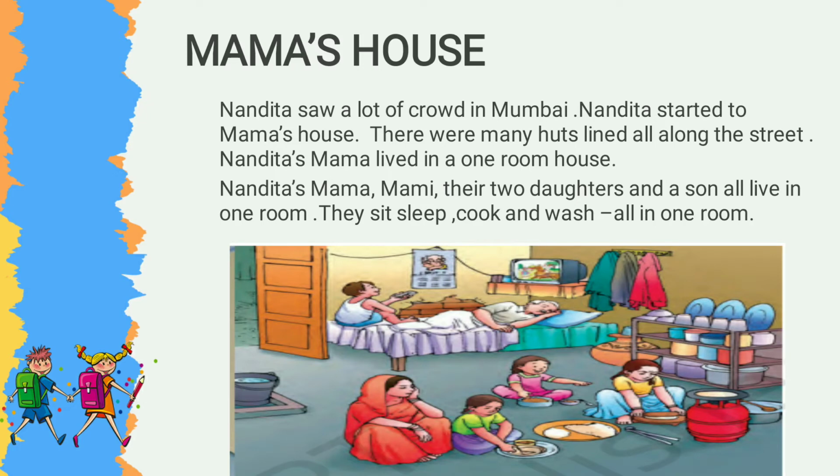Mama's house. Nandita saw a lot of crowd in Mumbai. There were many huts lined all along the street. Nandita's mama lived in a one-room house. Nandita's mama, mami, and their two daughters and a son all live in one room. They sit, sleep, cook, and wash all in one room.